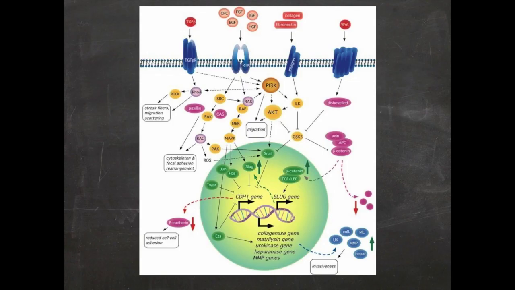There are a variety of biochemical signaling pathways that initiate this transition. However, this presentation will focus on the WNT pathway. The WNT pathway activates genes that foster the change of epithelial cells to mesenchymal cells.